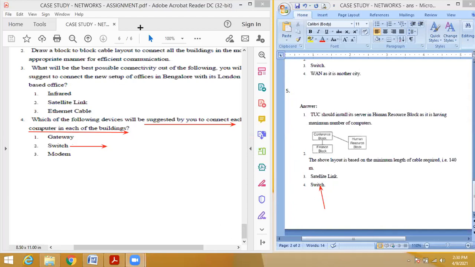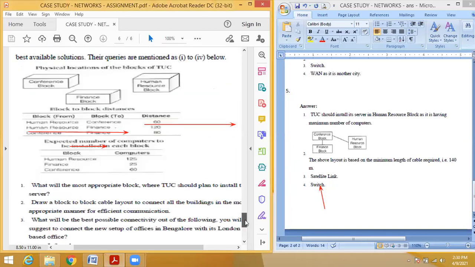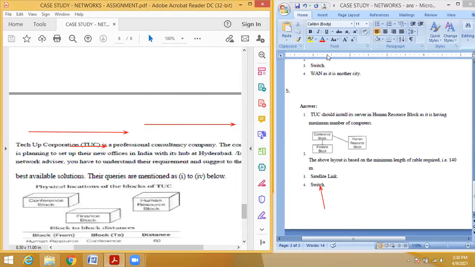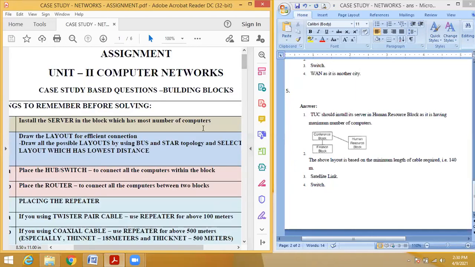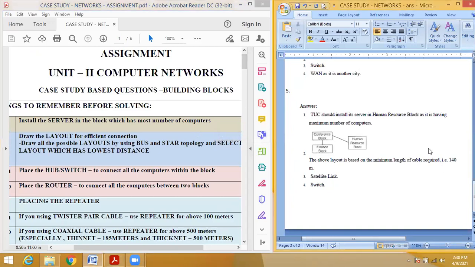So I have given these 5 case study questions. Now we have discussed them, so what you are going to do is solve them again on your own and submit to me. You are having marks for everything. Students, everyone listen, you are having internal marks of 30. Don't think we will get everything in the practical.